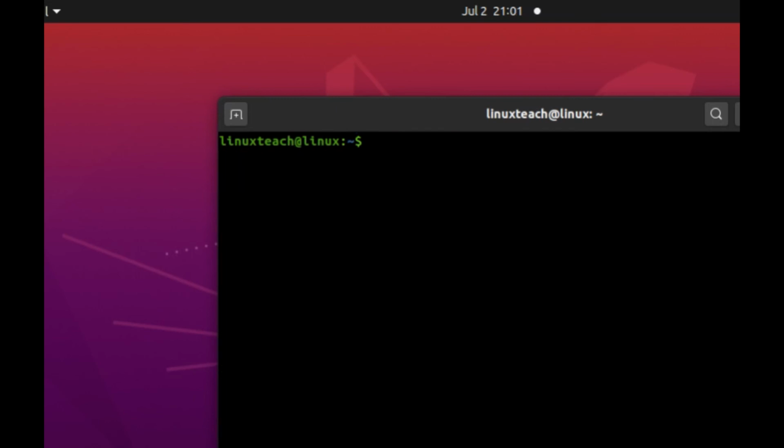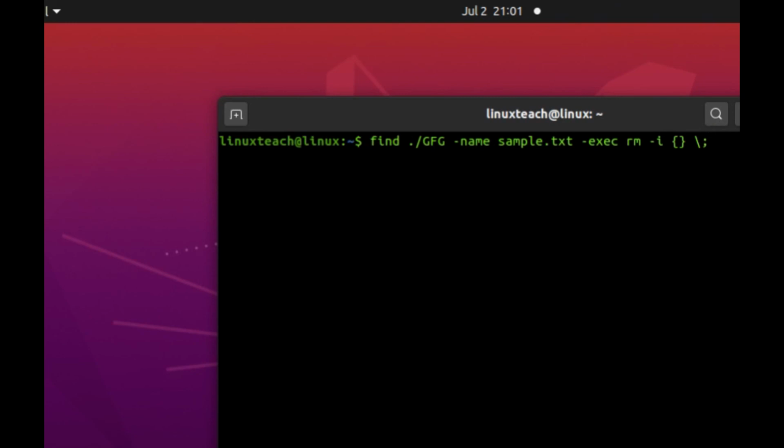I want to find a text file and delete that file: find gfg -name, and I type the file name I want to search, sample.txt. I want to find this file and delete it with confirmation. So -exec rm -i {} \;